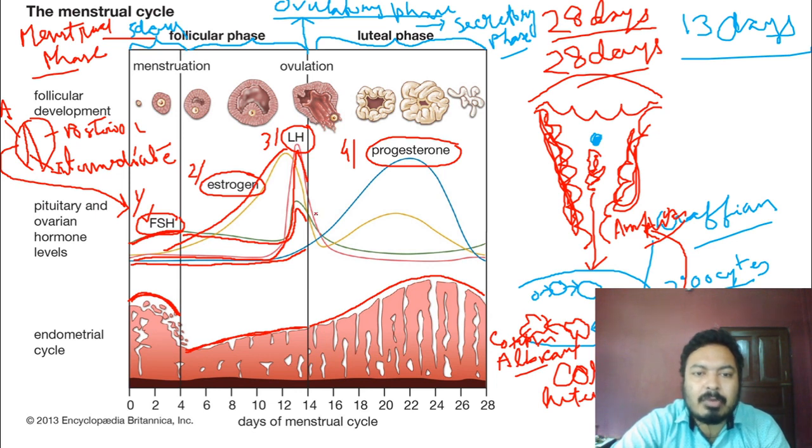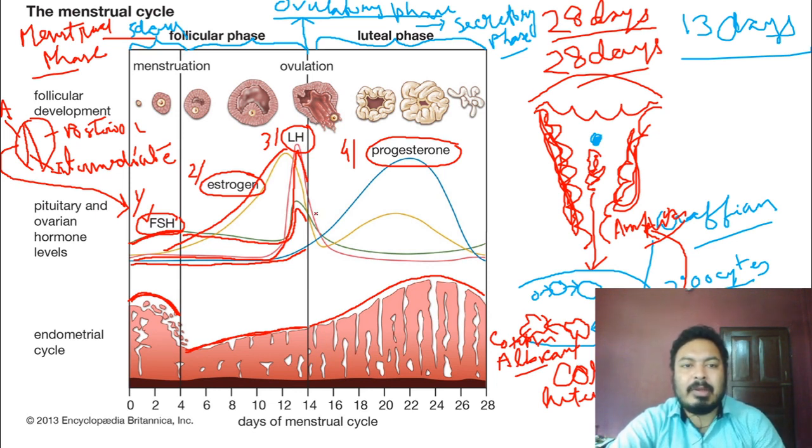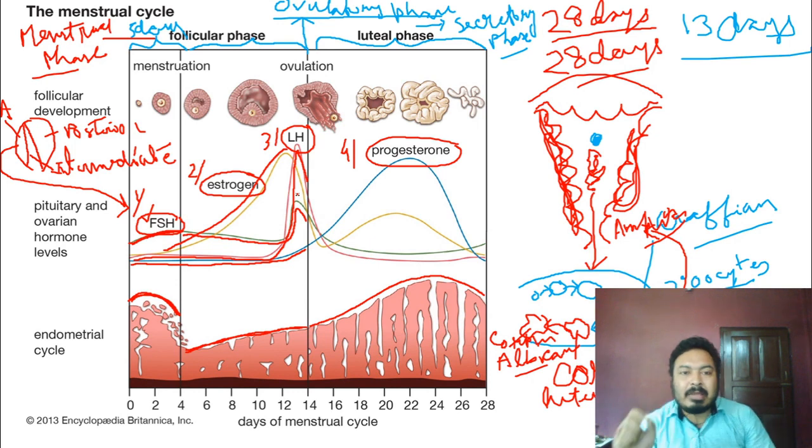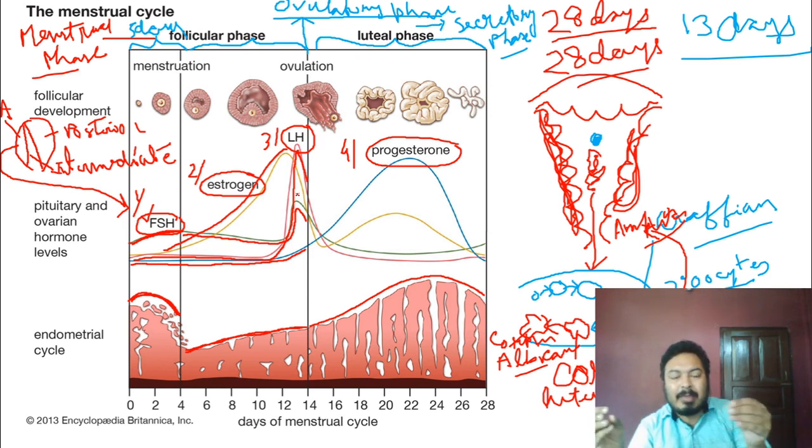Why is estrogen going up in this phase? Because estrogen is released from the follicular cells present in the follicle, and the follicle is stimulated by the FSH.